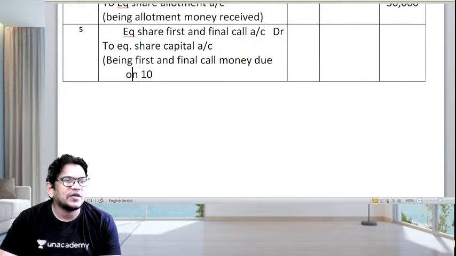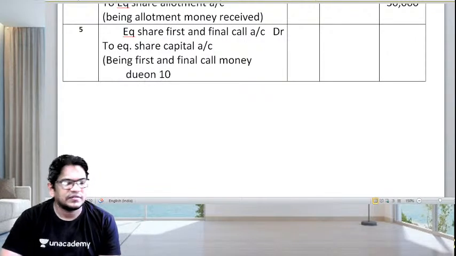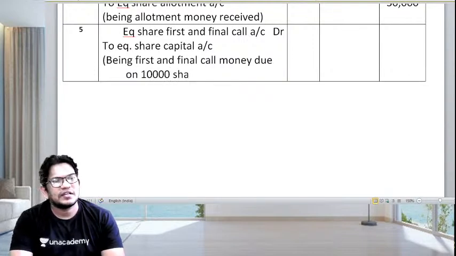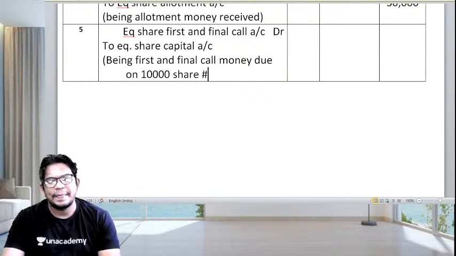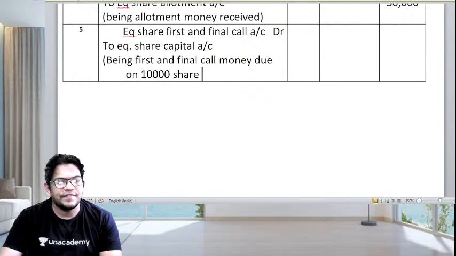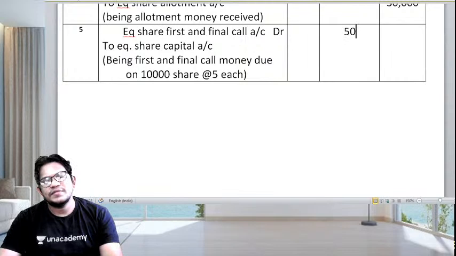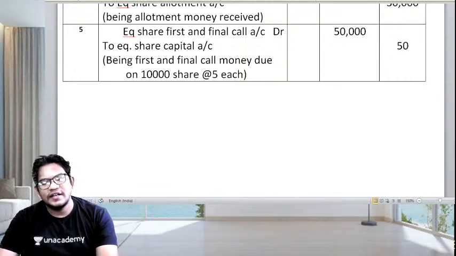On 10,000 shares at the rate of, what is the rate? At the rate of 5. That comes 50,000 and 50,000.